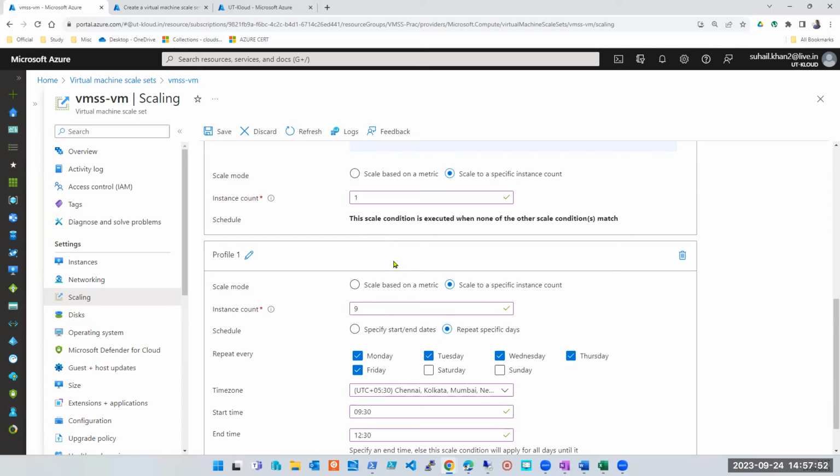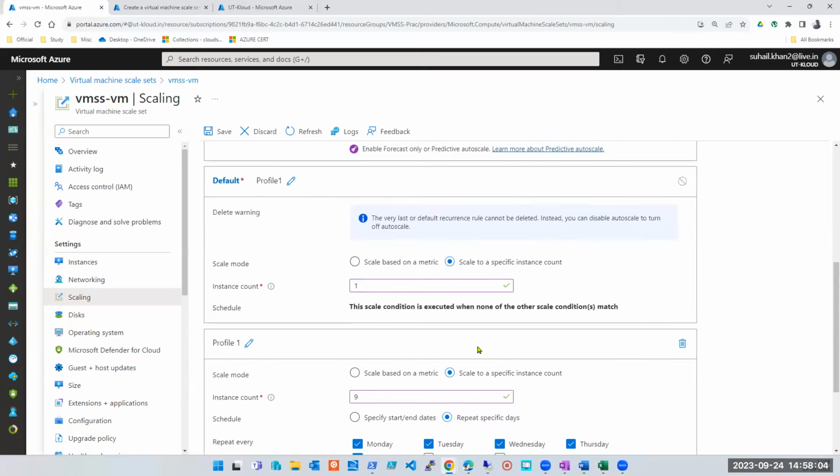If this was an on-prem, legacy system, you would have to buy at least 7 servers and keep them up and running. So you don't want to take any hit on this particular time. So is that clear, guys? Virtual machine scale set.